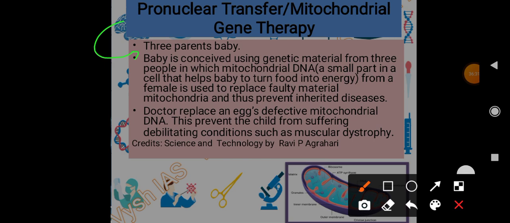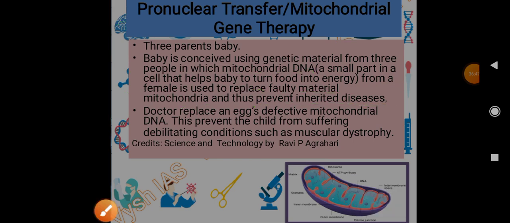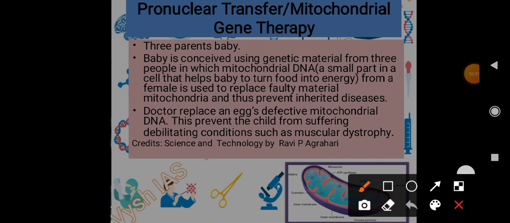So a baby is conceived using the genetic material from 3 people, in which mitochondrial DNA from a female is used to replace faulty mitochondria, and thus preventing inherited diseases. So in order to prevent disease, we use 3 parents' DNA.